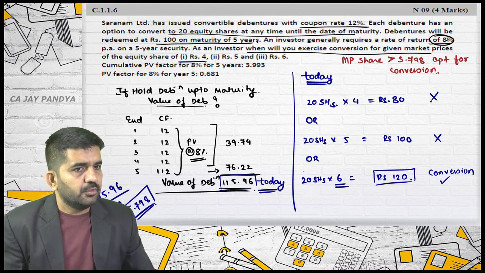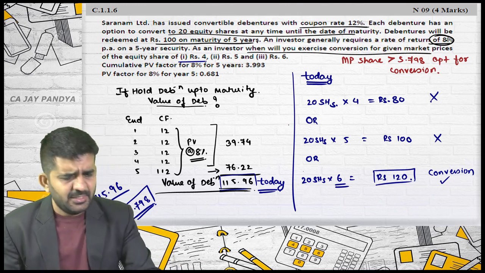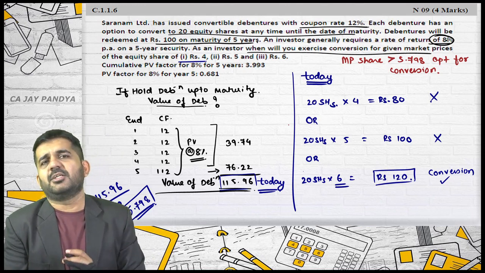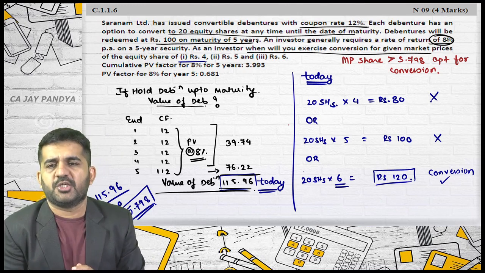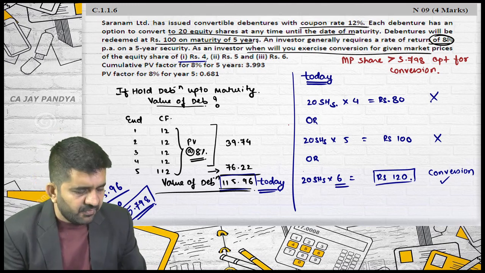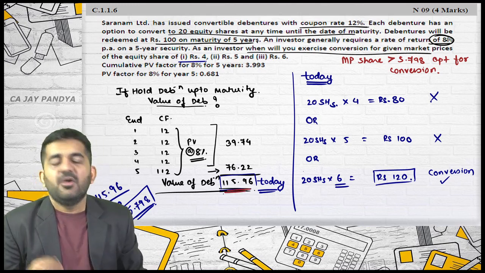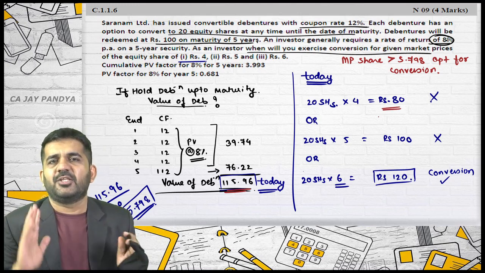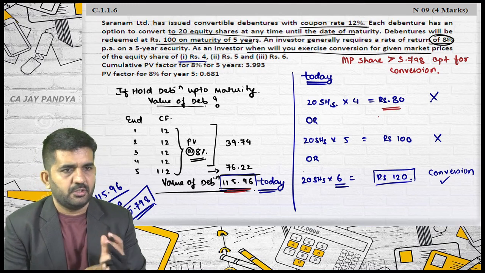So, this is nothing but question number 6, whereby one more question was asked: whether the debentures should be converted into shares or not. How did we do it? We found out the value of debentures, we found out the value of shares which we are getting, and then we decided whether we should go for conversion or not. Is it alright?